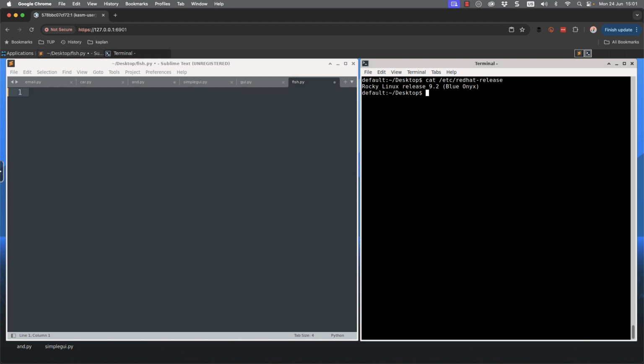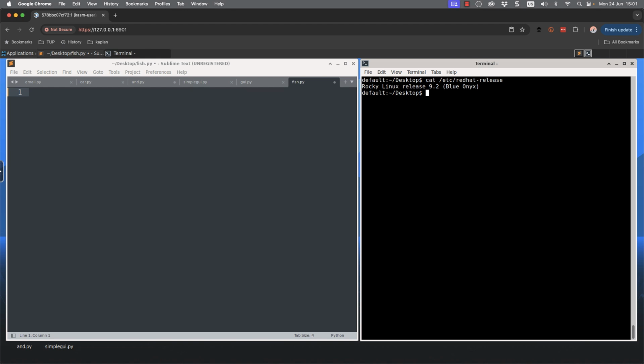Hello and welcome to my Rocky Linux 9.2 system, partly my command line, and partly you can see I have an editor open. That's because we're going to be taking a little bit of a look at Python and having an understanding of why we use object-oriented programming. And no, it's not just to make it more difficult.